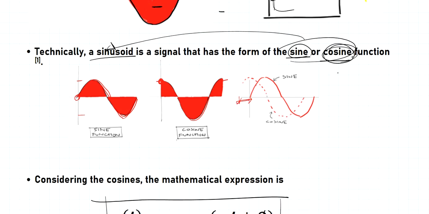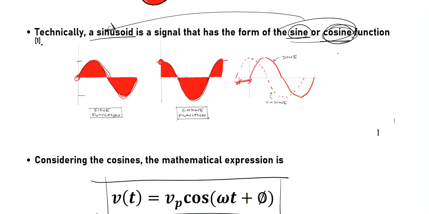So the cosine is just a shifted type of function. If you superimpose them, they are exactly the same, except for this shifted version. Therefore, we can derive equations using sine, or we can also derive equations using cosine functions.